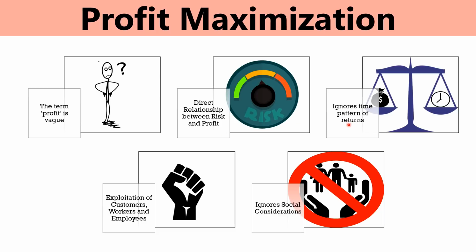Third, ignores time pattern of returns. Let us understand this with the help of a simple example. Suppose there are two projects alpha and beta, wherein project alpha may provide higher return in comparison to project beta. So even if returns of project alpha streams 10 years later, project beta may be selected regardless of the lower returns because the flow of return would be prompt and untimely.